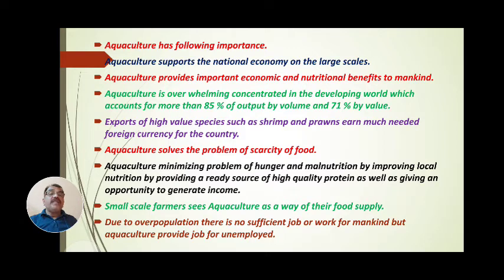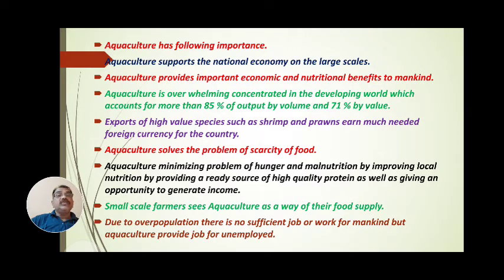Export of high value species. Export of high value species such as shrimp and prawns brings much needed foreign currency for the country. Remember that those are high value species, the most nutritious and precious, such as shrimp, prawns, pearl oyster as well as Mytilus.